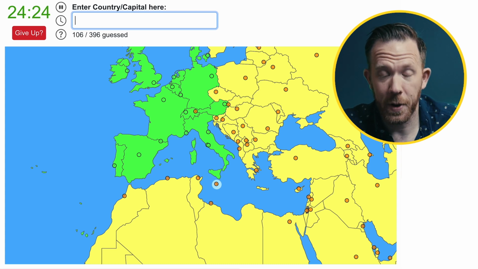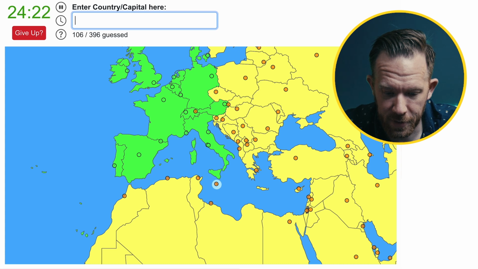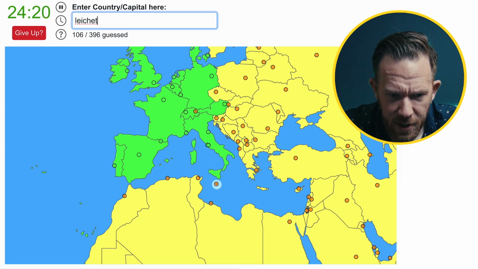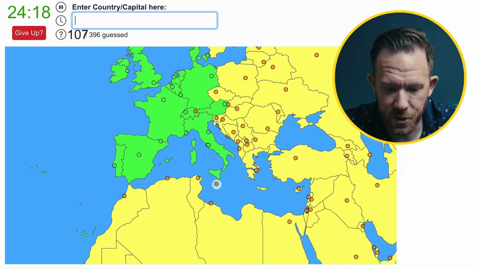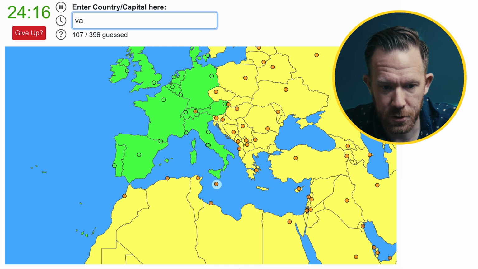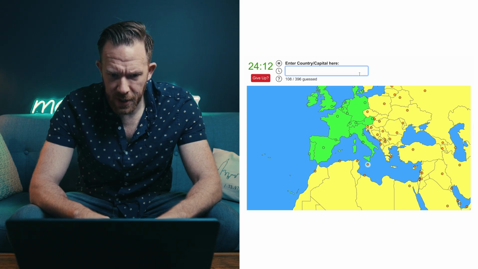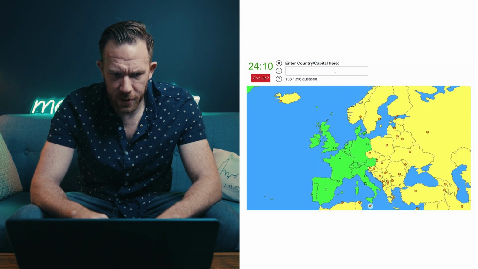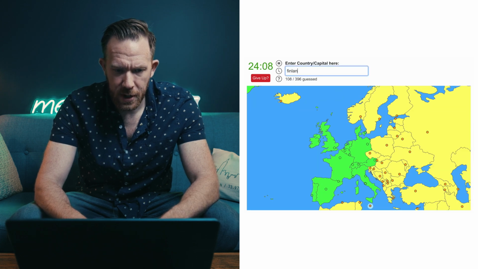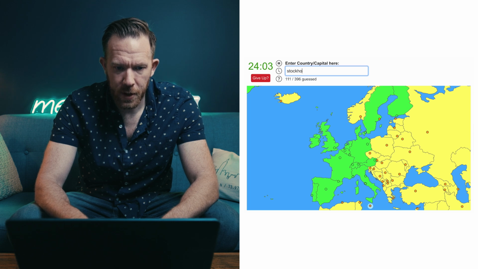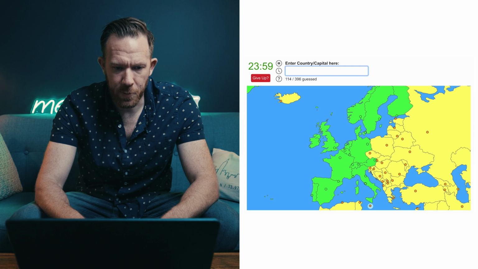And then in between Switzerland and Austria, we have Liechtenstein, which has a capital of Vaduz. Vaduz, it's a doozy. All right, now let's get rid of the Scandinavian countries here. We have Finland, Helsinki, Sweden, Stockholm, Norway, Oslo. And then we did Denmark, and then Iceland, Reykjavik.